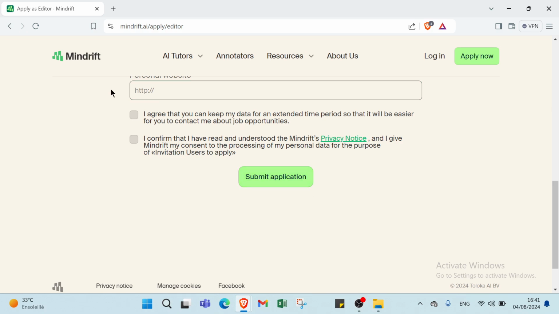So as an editor, you can use Mindrift.ea to enhance your editing services and streamline your workflow. Here are several ways to earn money as an editor using Mindrift.ea.